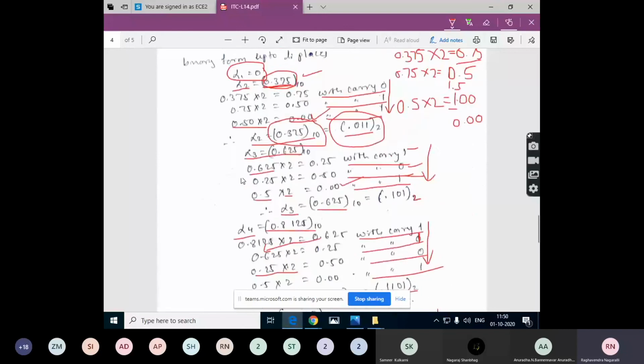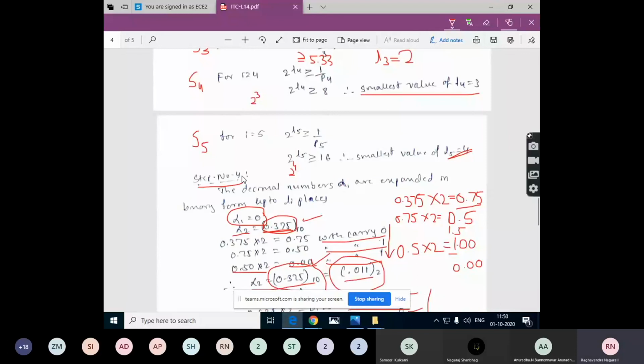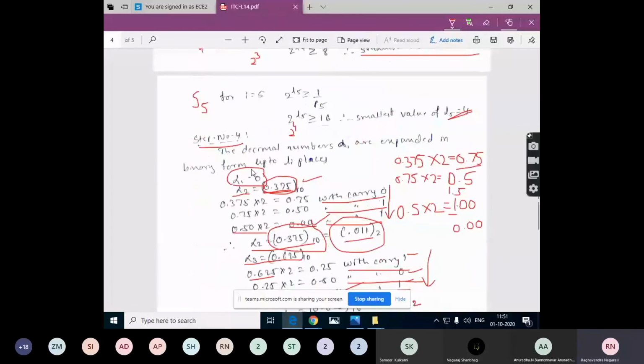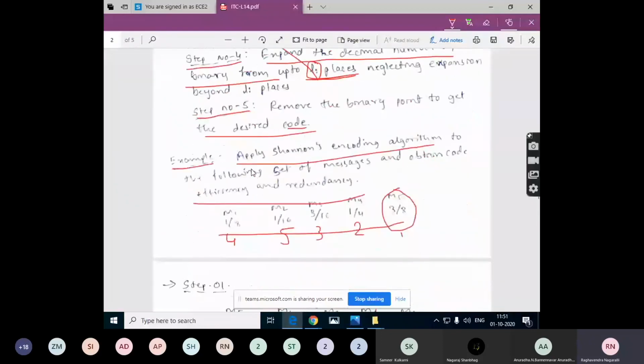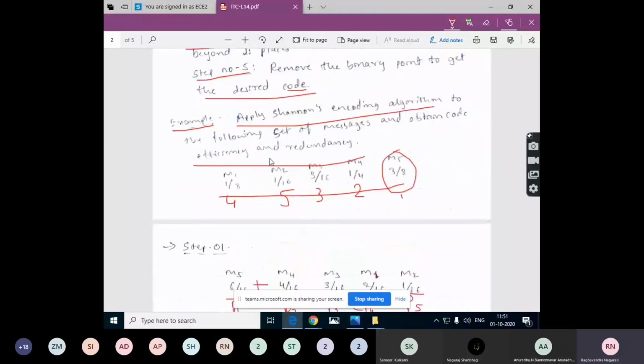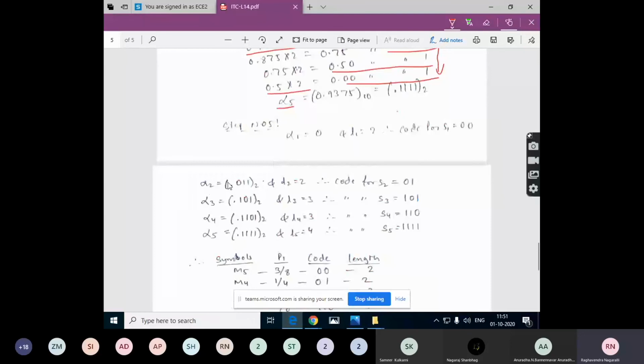Next, step number 5. What is step number 5? Remove the binary point to get the desired code. So first let us list all the alpha values in the binary form.